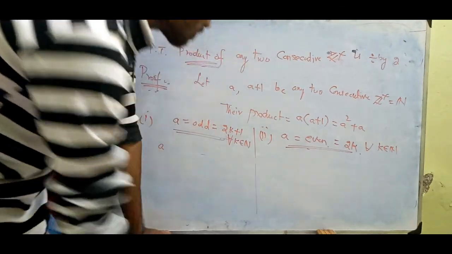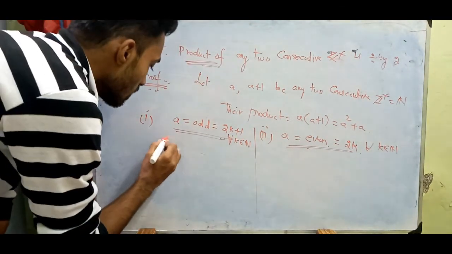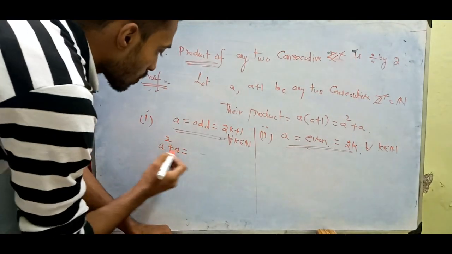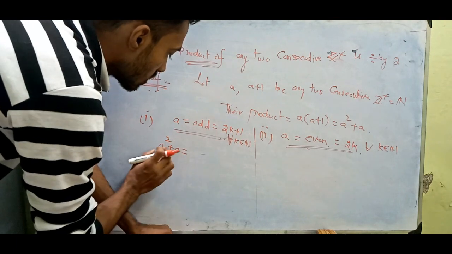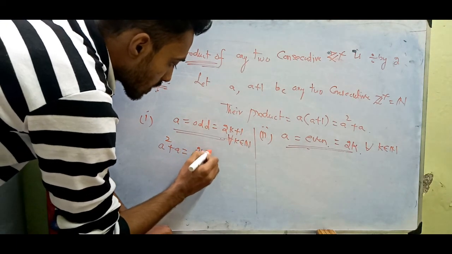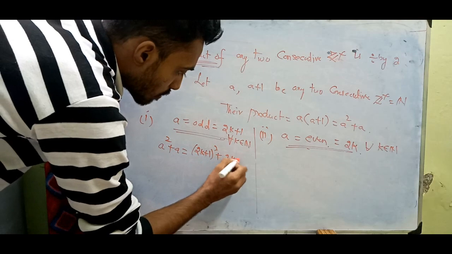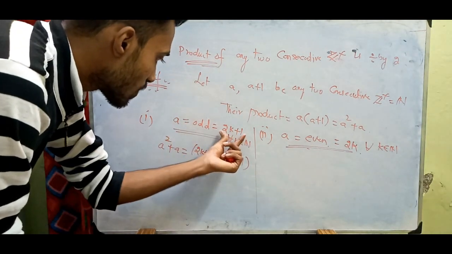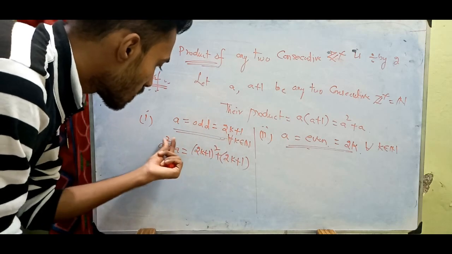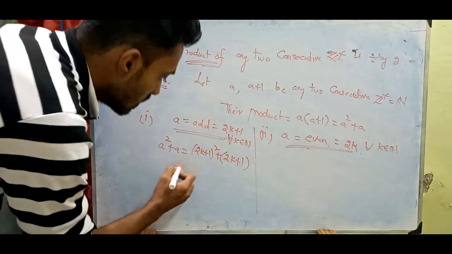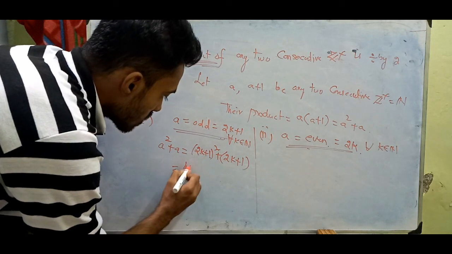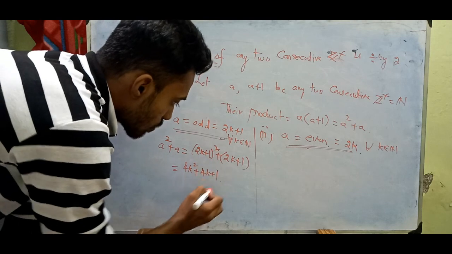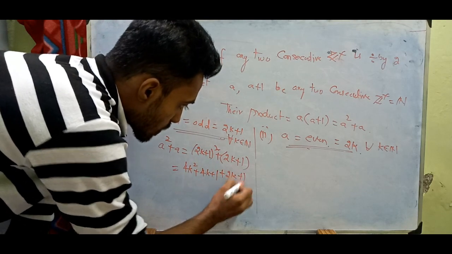Let us have this. See, a square plus a is our product. So we take this product and substitute in here: 2k plus 1 whole square plus 2k plus 1 as well. You just substitute 2k plus 1 instead of a. The a plus b whole square formula we know already: a square plus 2ab, that means 4k, plus b square which is 1, plus 2k plus 1 again.